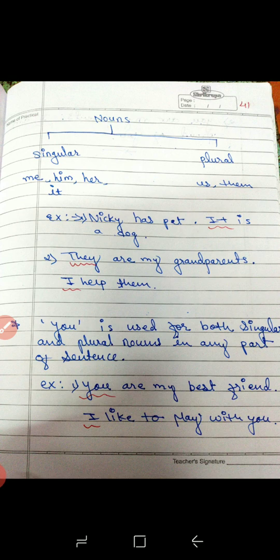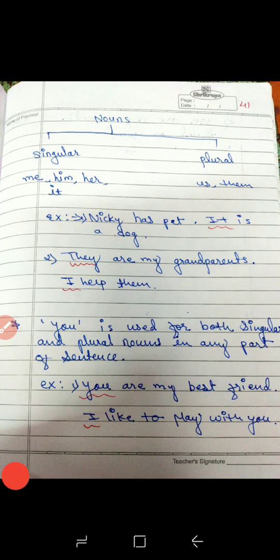When a singular noun is used in a sentence, instead of it we can use pronouns like me, him, her, or it. If the nouns are plural, you can use us and them instead of that particular noun.